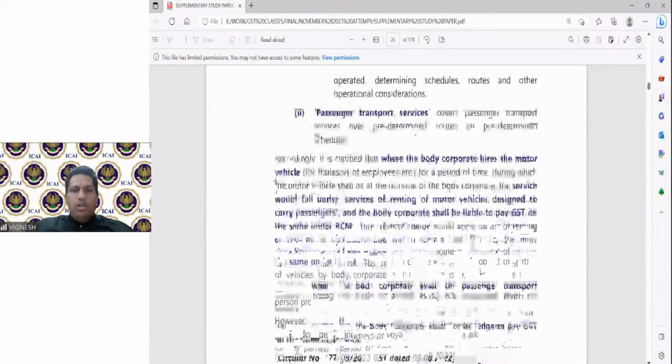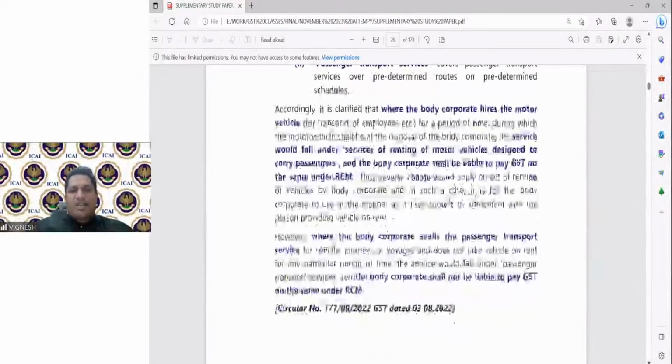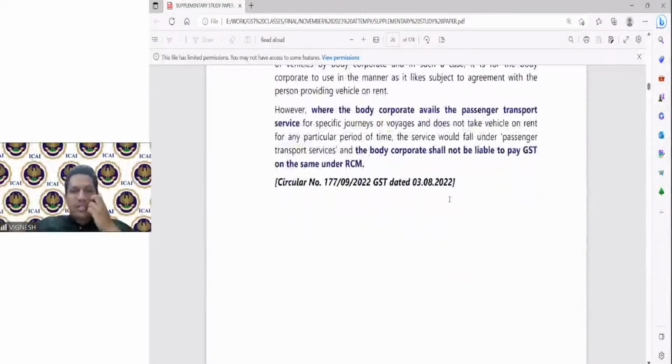So where a body corporate hires the motor vehicle for a period of time, where the vehicle is with the body corporate itself, then it comes under renting of motor vehicle. But for transport service, they shall not be liable to pay the tax under RCM. Forward charge will be applicable. So this thin line of difference between passenger transport service and renting of motor vehicle has been covered here. This is an important point which you have to remember.